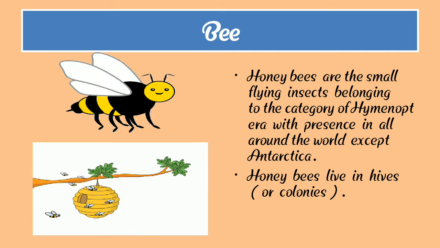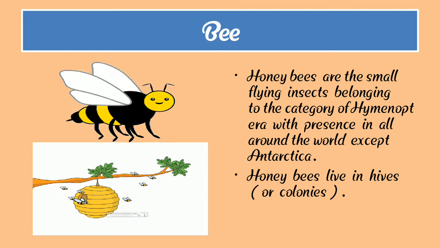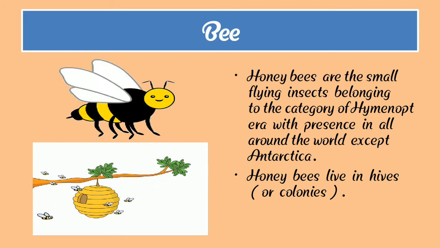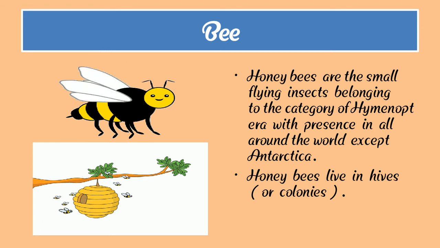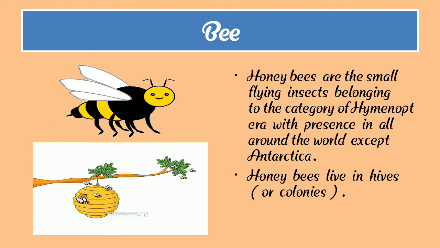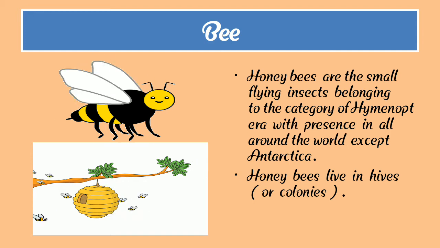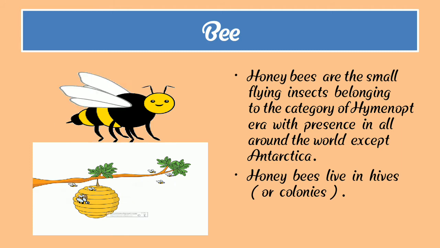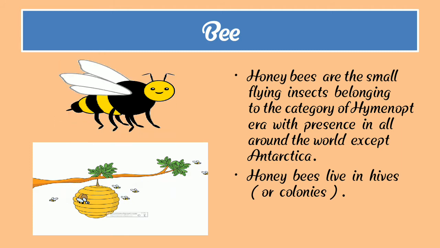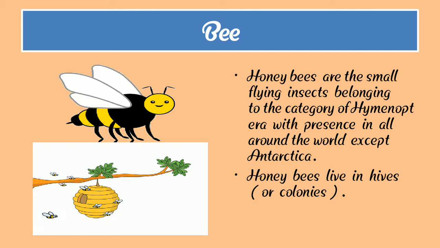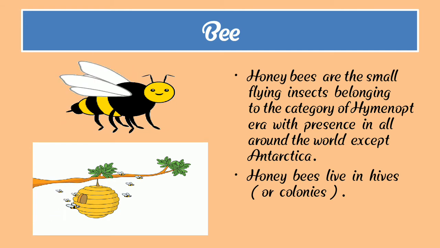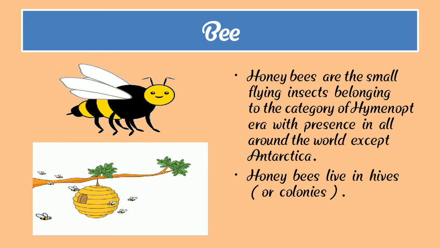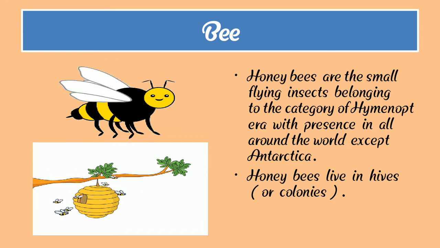Honeybees are small flying insects belonging to the category of Hymenoptera, present all around the world except Antarctica, and honeybees live in a hive.